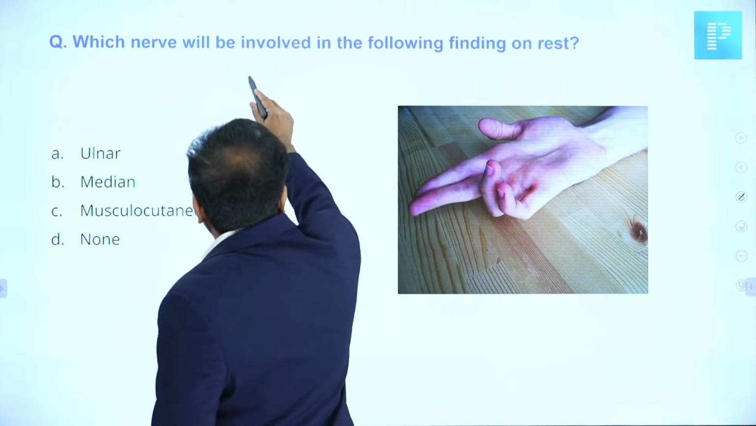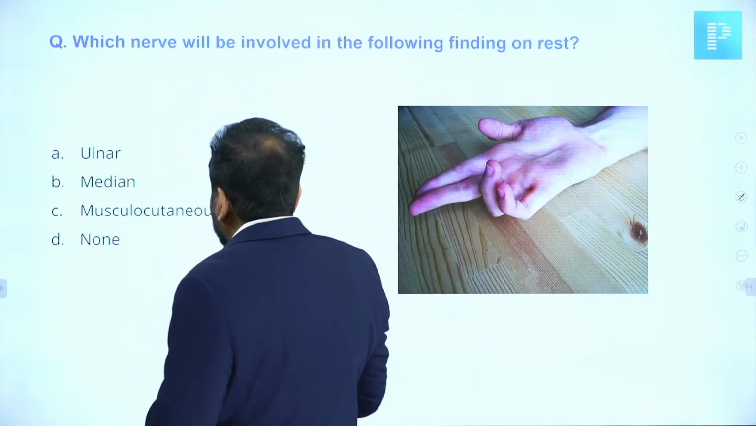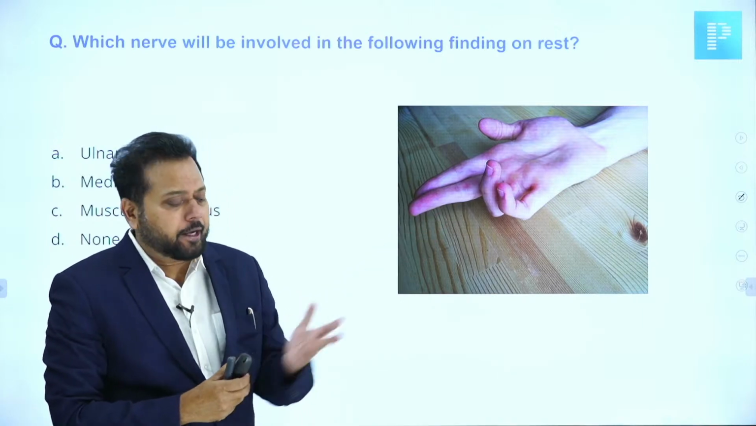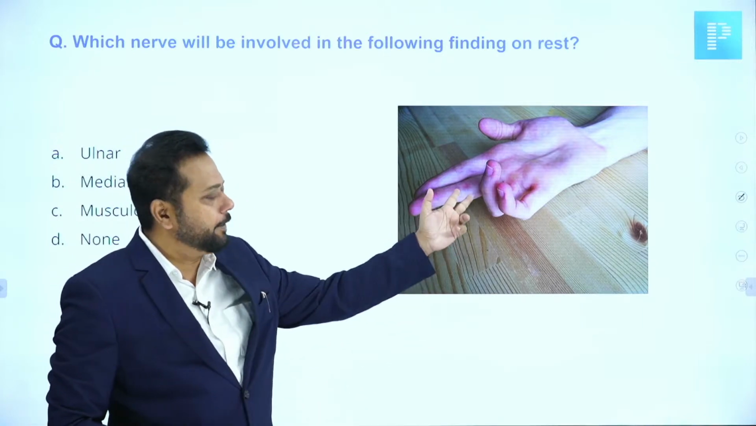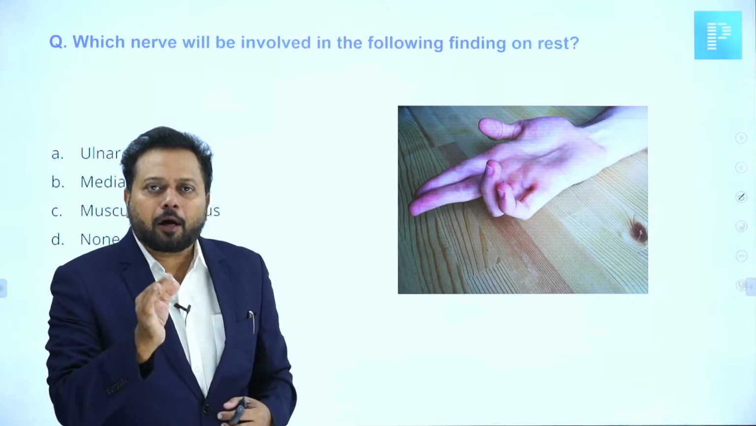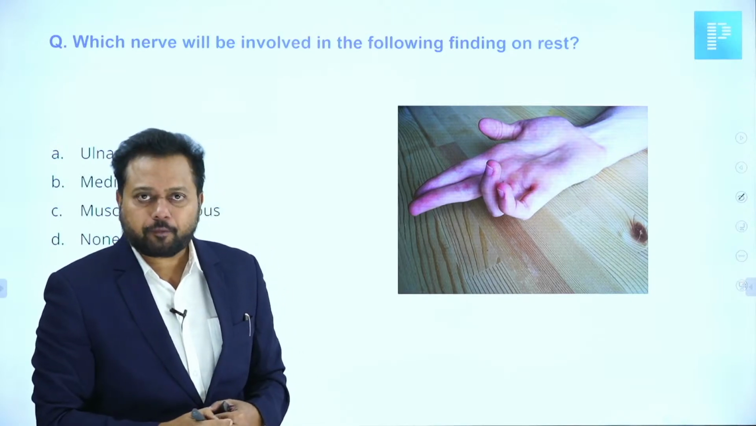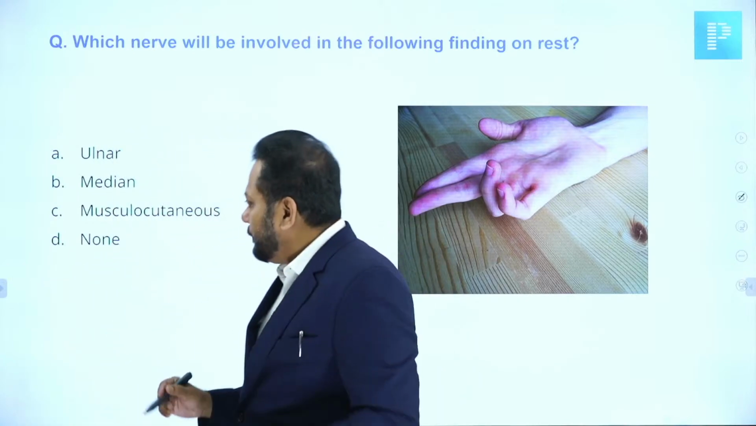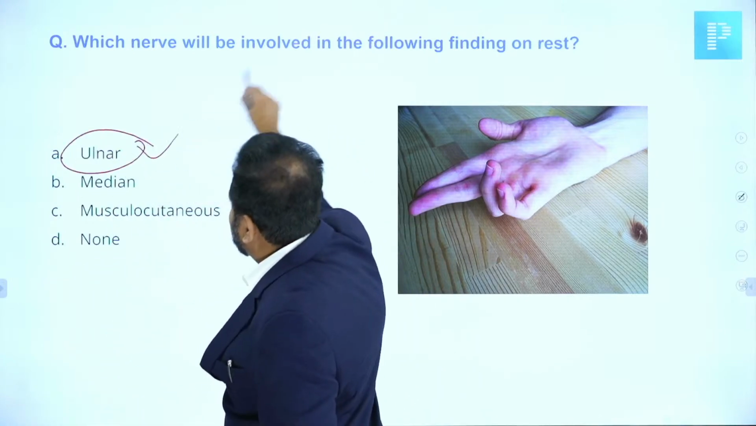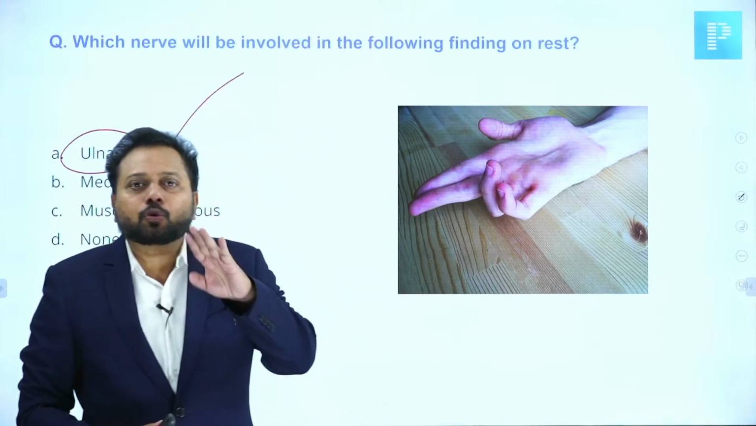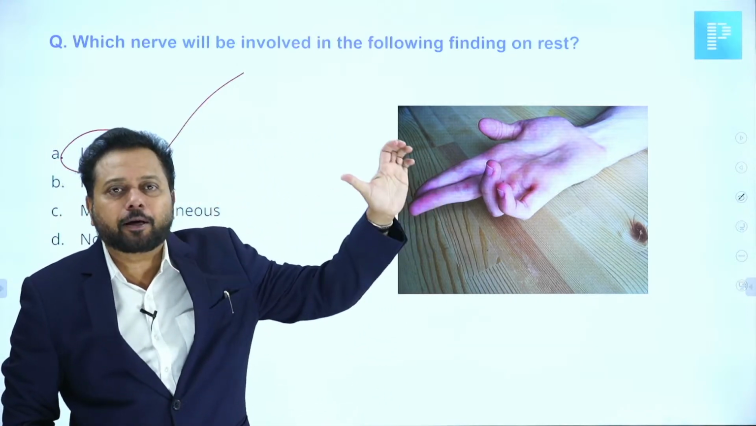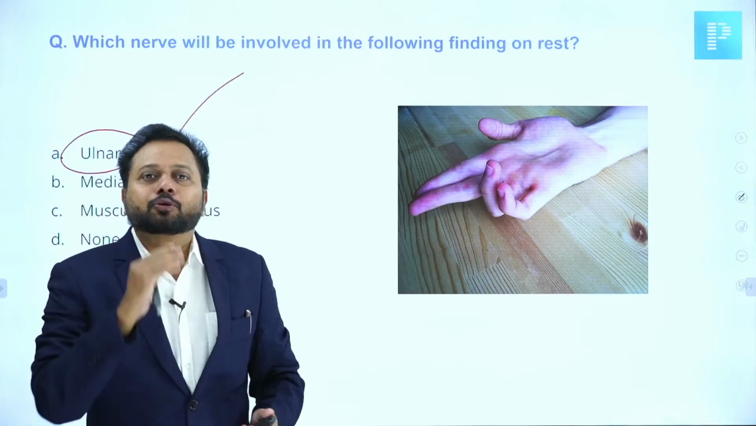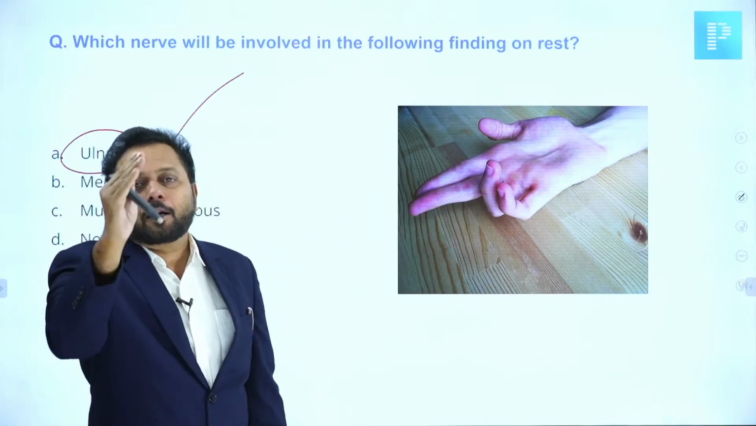Which nerve will be involved in the following finding? When you see this image, the clawing of the little finger and the ring finger is a pure ulnar claw hand. According to this picture, the nerve that should be involved is the ulnar nerve. That should be the right answer. If the median nerve is also involved, all the fingers will be clawed. It is called total claw hand. But this is called an ulnar claw hand. So, the straightforward answer should be an ulnar nerve injury.